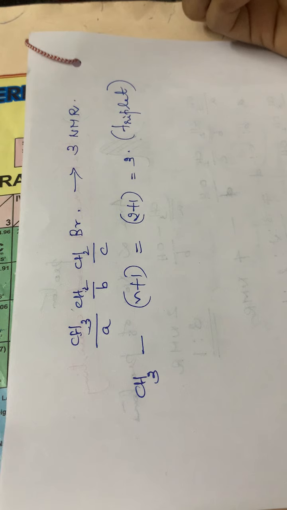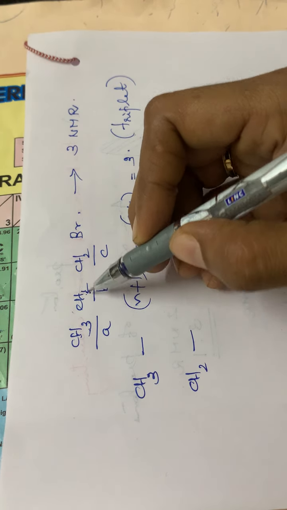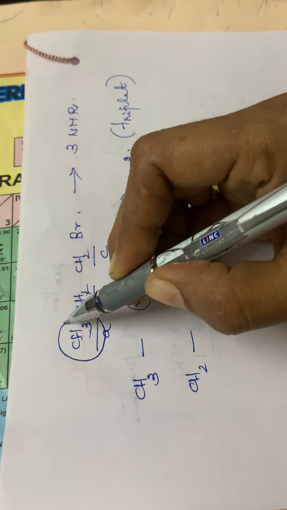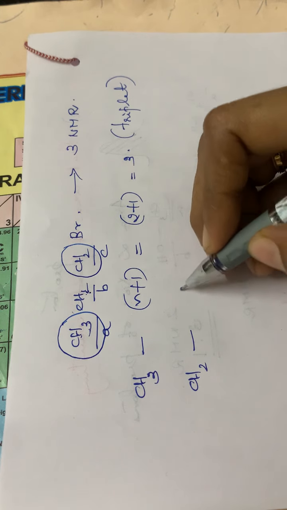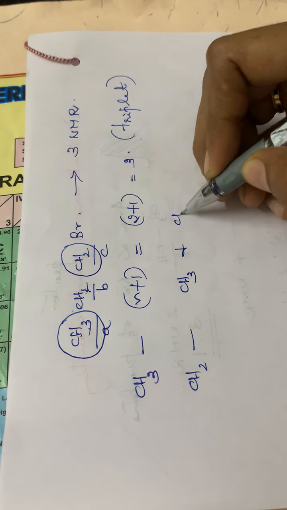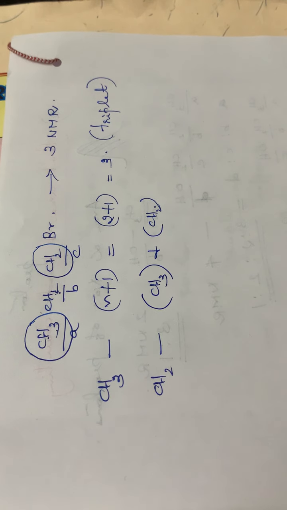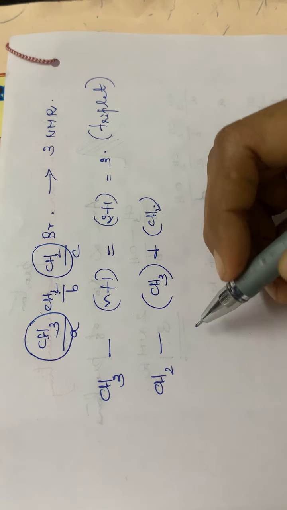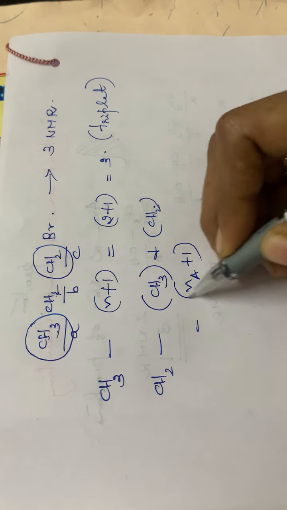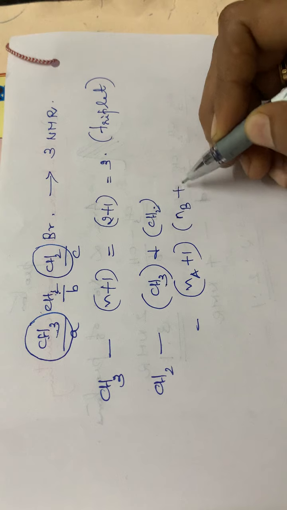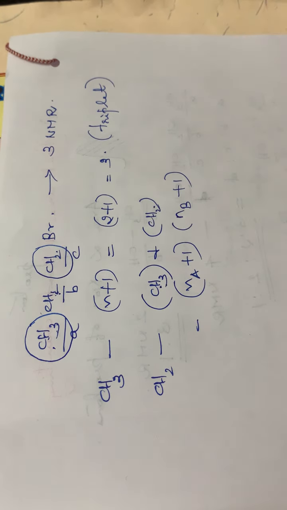For CH3, we will be having a triplet. Then consider the case of CH2. See this CH2, it is surrounded by a CH3 as well as a CH2 group, isn't it? So we have to consider both these protons. Here we have to apply the formula (Na plus 1) into (Nb plus 1), where A and B are the protons of the first carbon atom and the third carbon atom.